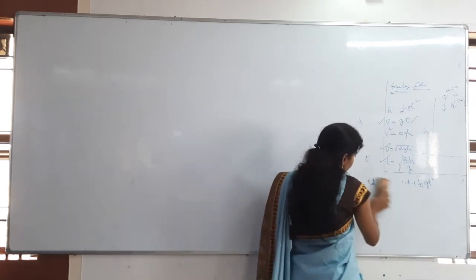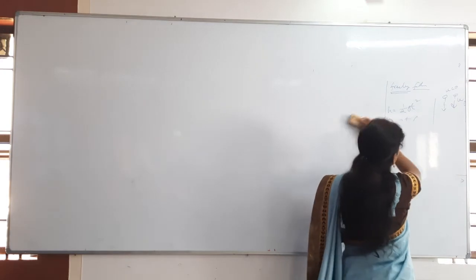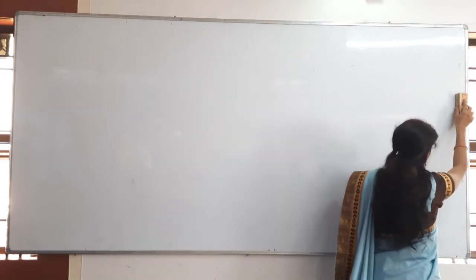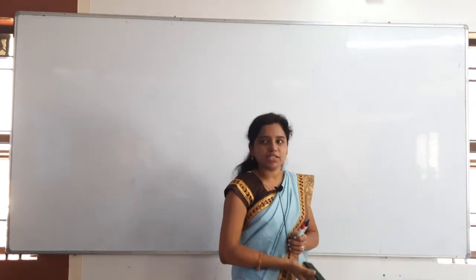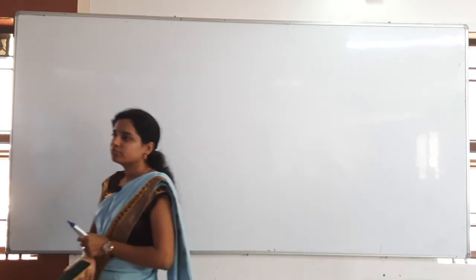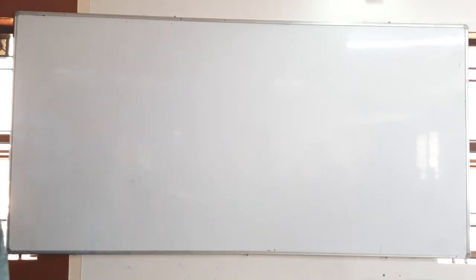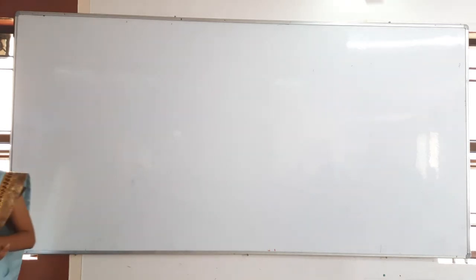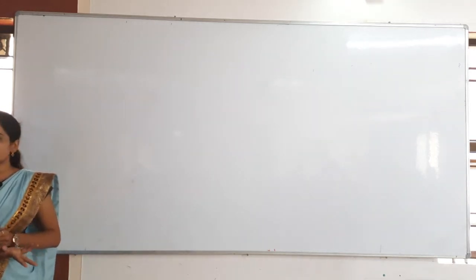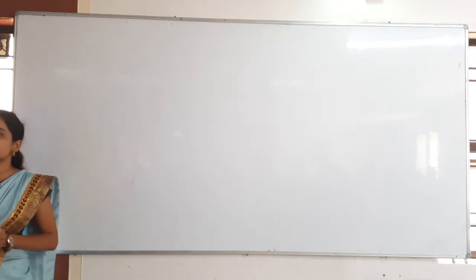And also a very important problem is there, one model. Whenever the bodies are meeting together or colliding with each other, what do you have to consider? Height is the same, no? Whenever the bodies are colliding with each other, then what happens? Their position will be the same from the ground. So height h1 is equal to h2.